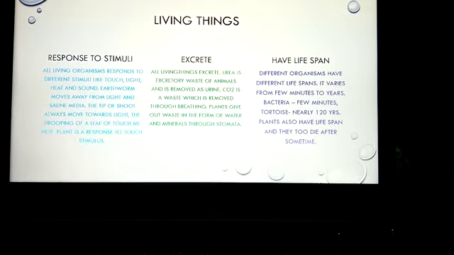Not only animals and humans, even plants give out waste in the form of water and minerals through stomata. Stomata are the tiny pores present in the leaves, and these tiny pores help in the exchange of gases and loss of water. That is the function of the stomata.